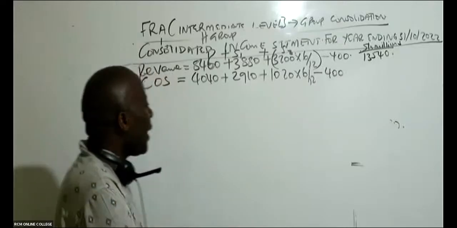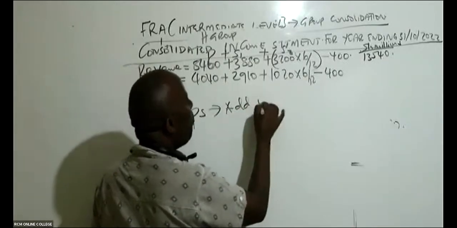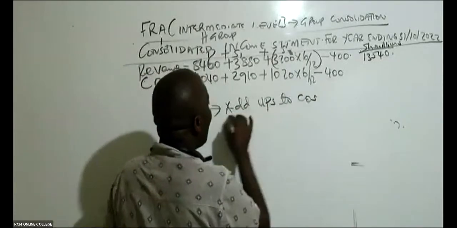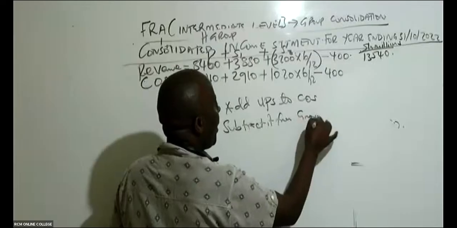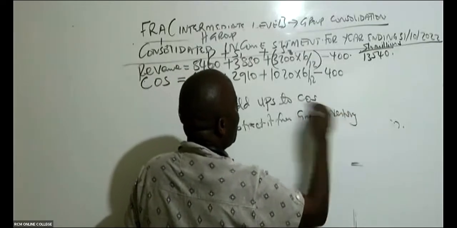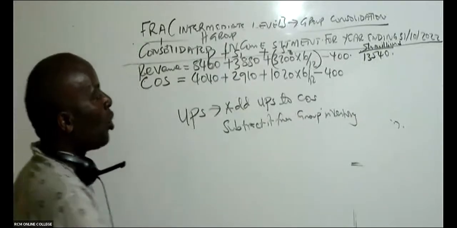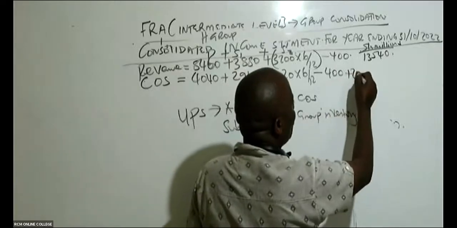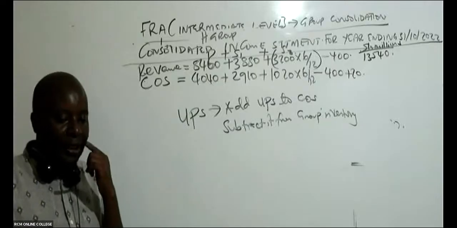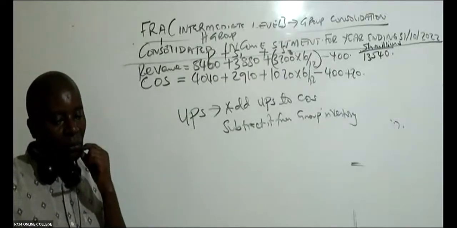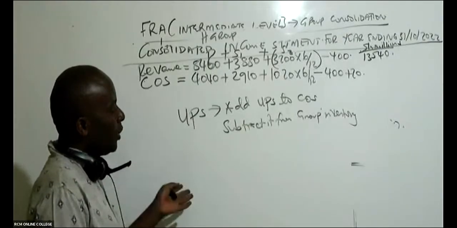So remember, whenever you get UPS, you shall always add UPS to cost of sales and subtract it from group inventory. You shall always add UPS to cost of sales. So come to cost of sales here and add the 20 like that. And I can explain why we are adding 20 to cost of sales.